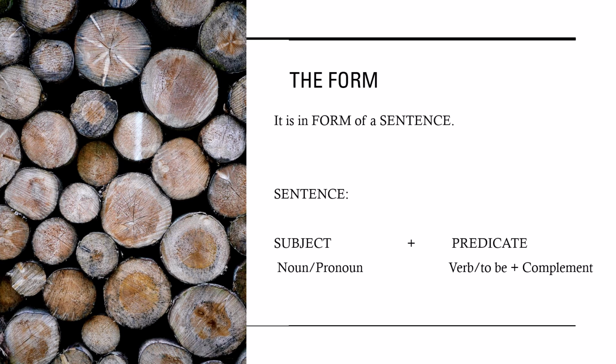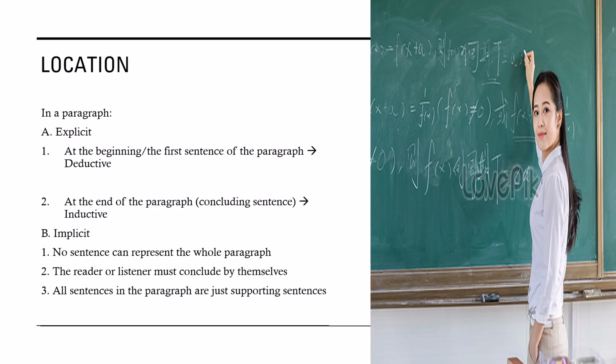In English, the subject will always be a noun or pronoun, and the predicate will have two types. The first one is a verb, maybe verb 1, verb 2, or verb 3, even verb ing. The second one, if there is no verb in the predicate, will be to be plus complement as the replacer of the verb. We're going to talk about this further in the next chapter.